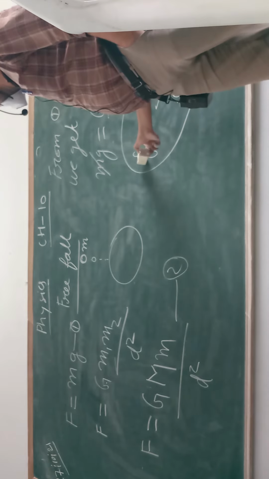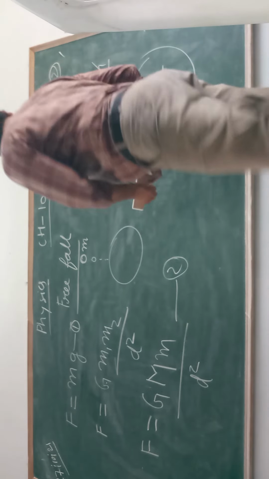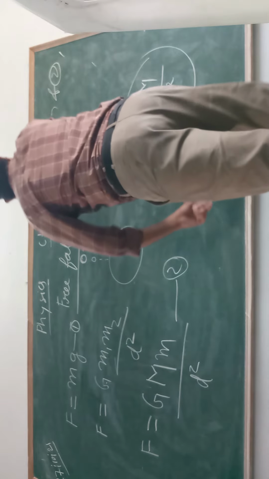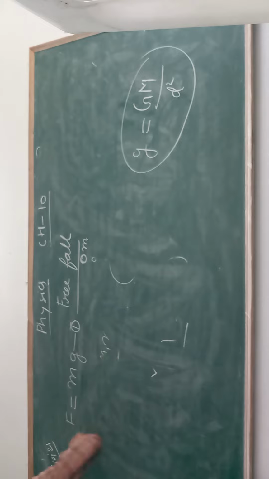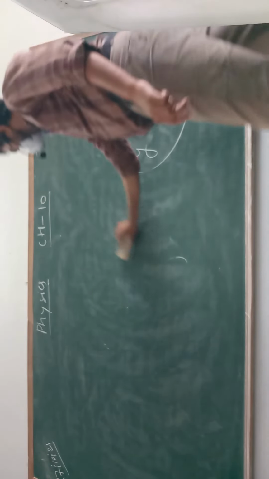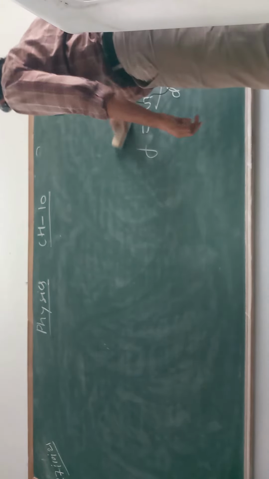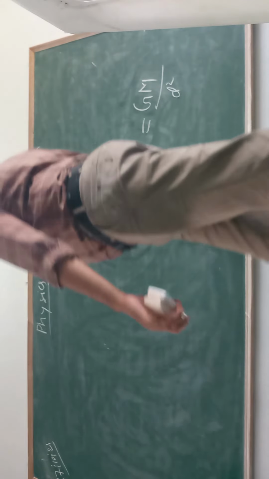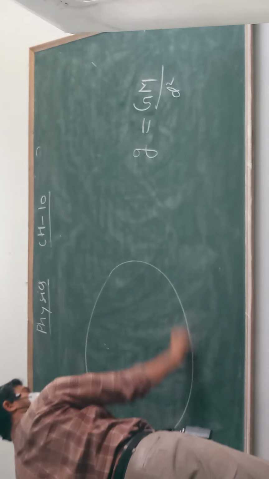Okay, the acceleration produced in a body which is under free fall does not depend upon its mass. And what is this d? Let it be like this, almost an oval shape of the Earth.